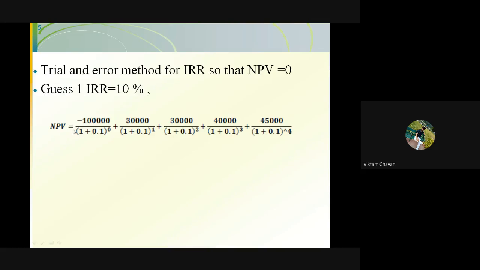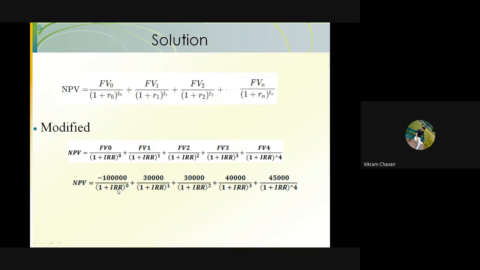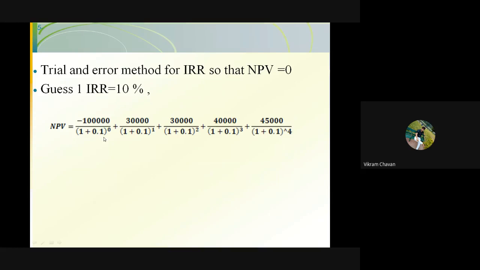Same formula. This formula we have used, but here in this formula we are putting IRR is equal to 10%. 10% means what? 10 divided by 100, so it is equal to 0.1. So put 0.1 instead of IRR everywhere in the formula and find out the NPV value.